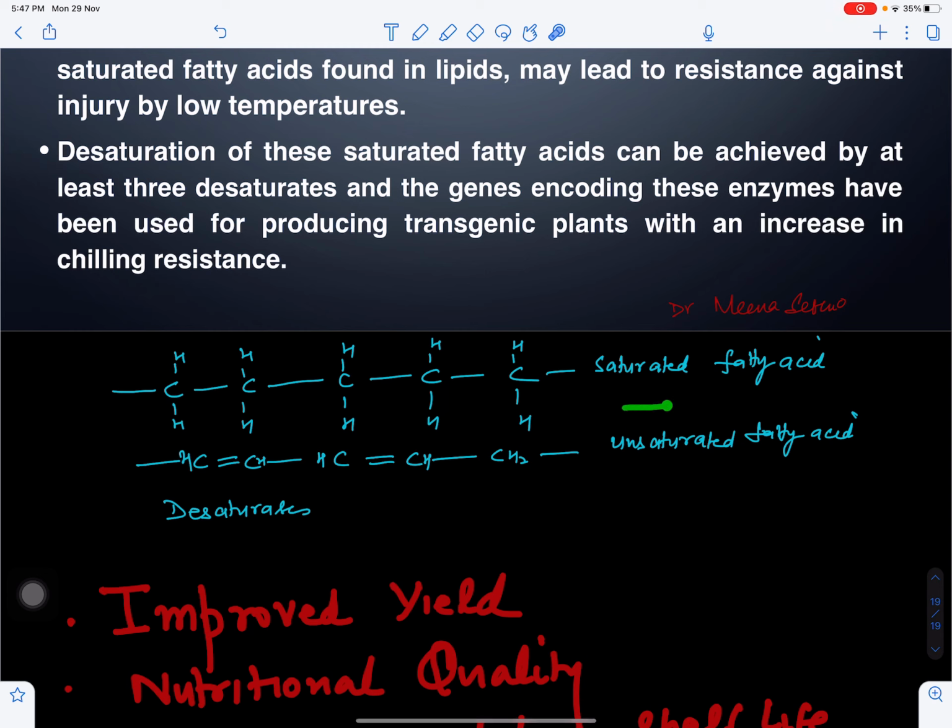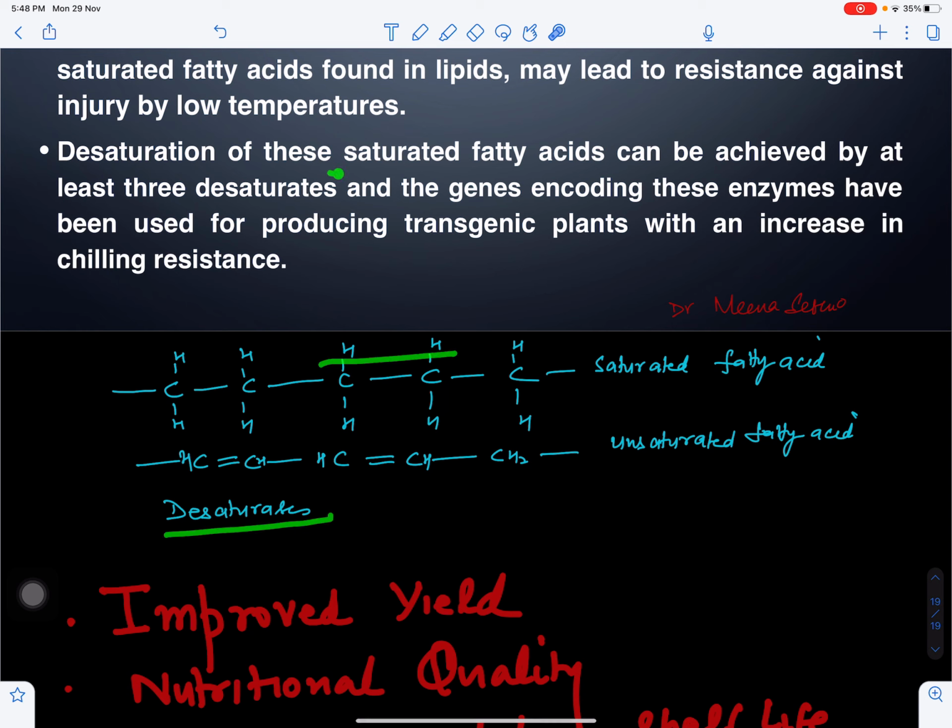Like this is a fatty acid which does not have any double bond. Fatty acid is part of the lipid molecule. So when these two hydrogens are removed, one double bond will be created. When these two hydrogens are removed, another double bond is created, right? So these double bonds can be created. This is called an unsaturated fatty acid, and this removal of hydrogen can be done with the help of desaturases.